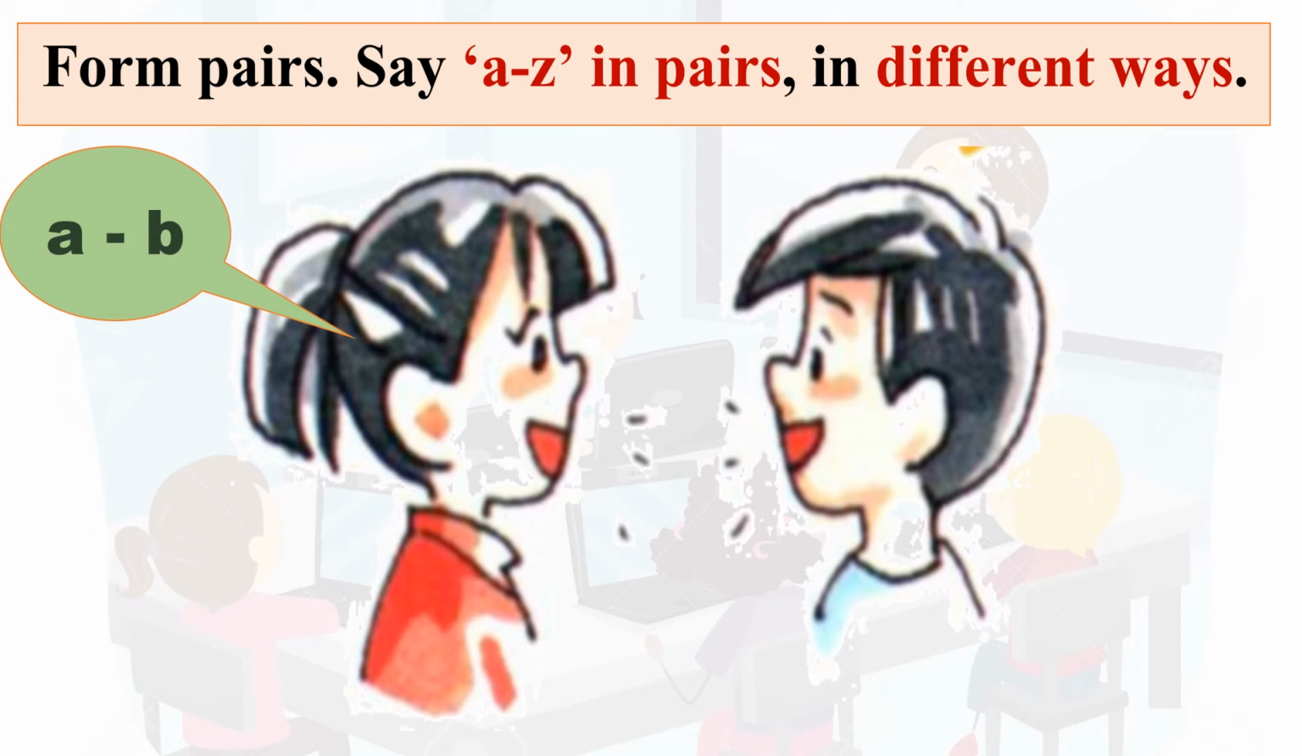So A, little gap, B. Now if you are practicing it with your brother or sister, then you do it in this way. Now if you are done with A and B, what will your partner say? C, D. So C comes after B. Okay. Then again you will say E, F. Then your partner will say G, H. In this way you will practice this activity.